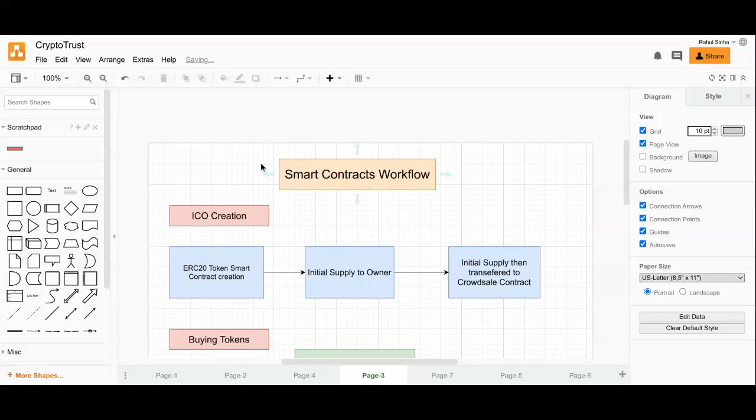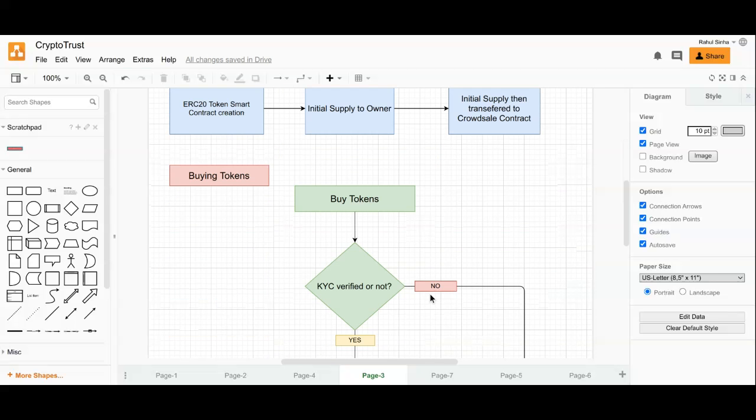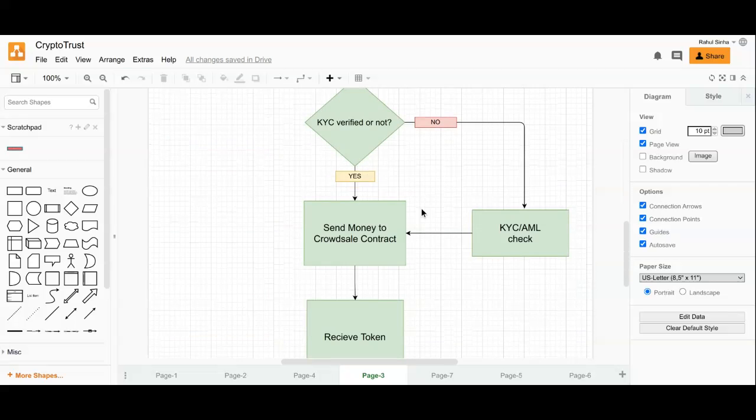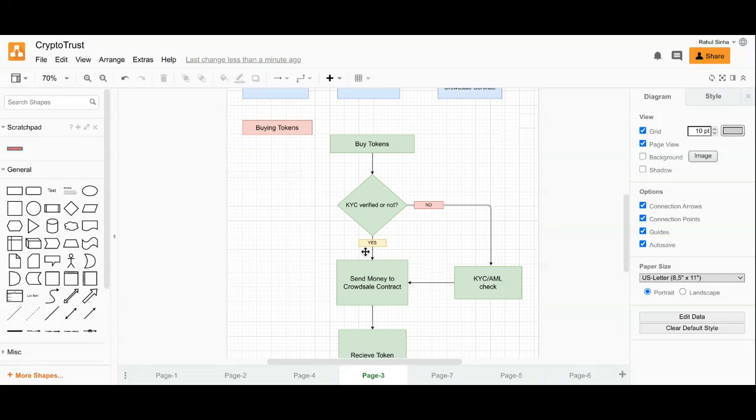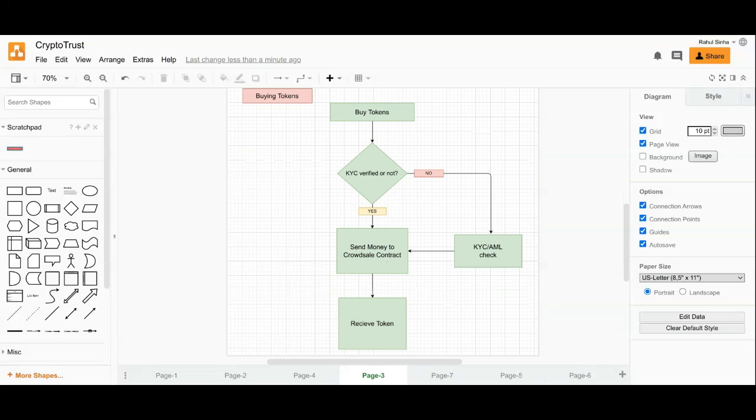This is how the smart contract works. This is the normal flow of ERC20 tokens, and it happens when an investor tries to buy the token. The investor buys the token, and the smart contract checks whether the particular address is KYC verified or not. If it is, that's great, they give their money and receive the token back. But if it is not, then we need to go through a KYC check, which is done by the owner itself.